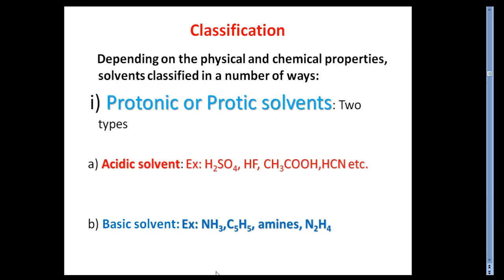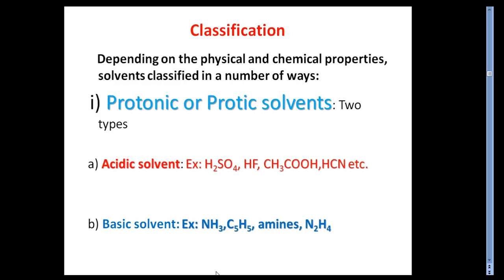Then we are going to discuss the basic solvents. For basic solvents, the examples are ammonia, then pyridine, C5H5N, and then amines and N2H4. All these are categories of basic solvents. Students, in protic or protonic solvents, the categories of acidic and basic solvents work in different ways.